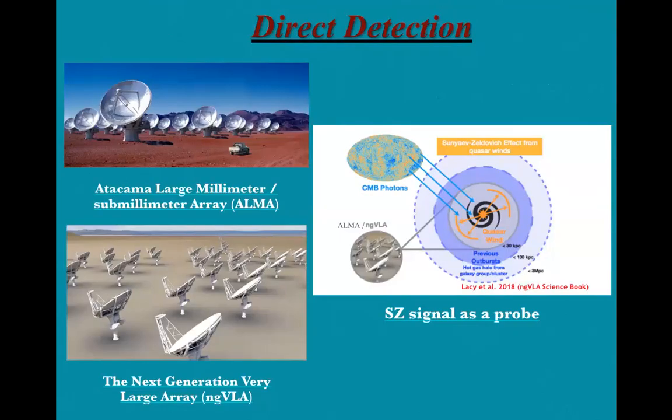Now this SZ signal is a very small signal, and it has been found that the Atacama Large Millimeter Array, or ALMA, and the Next Generation Very Large Array, the ngVLA, have the spatial resolution which can resolve this SZ signal. Now, we can probe the SZ signal using these two telescopes, but here I will discuss my work on the ALMA telescope only.